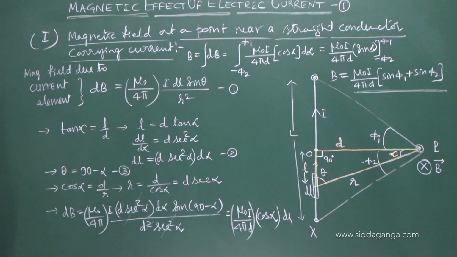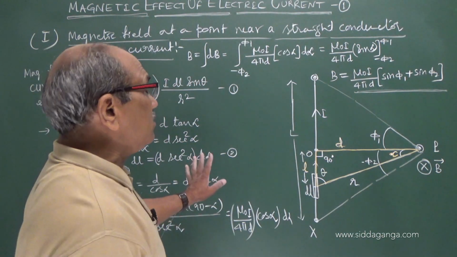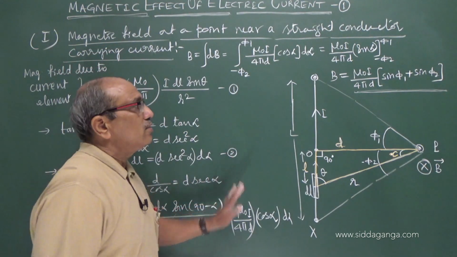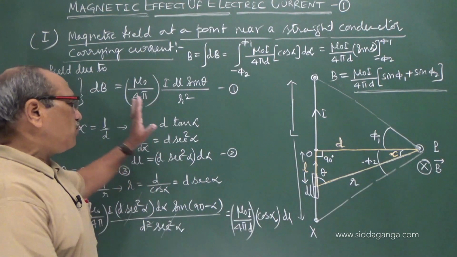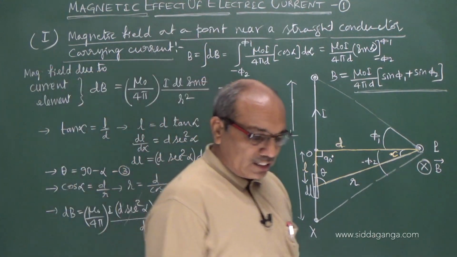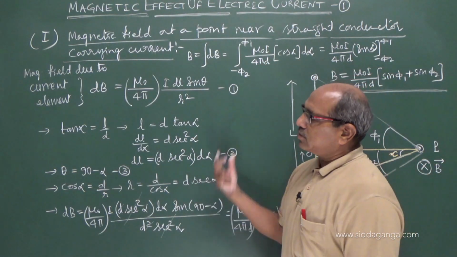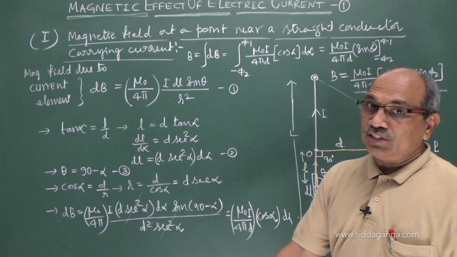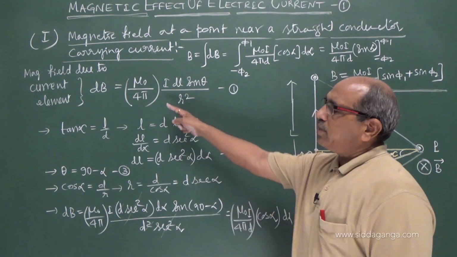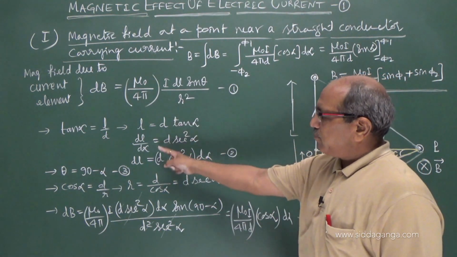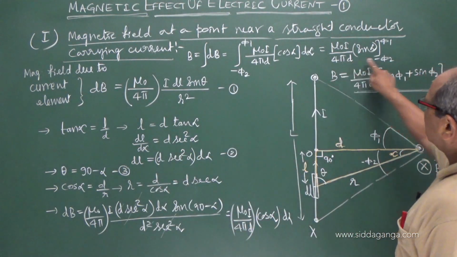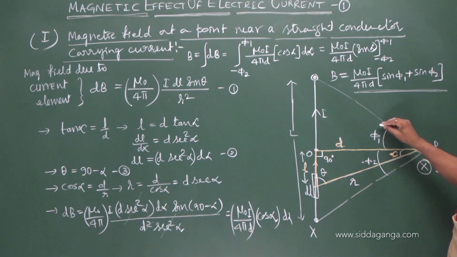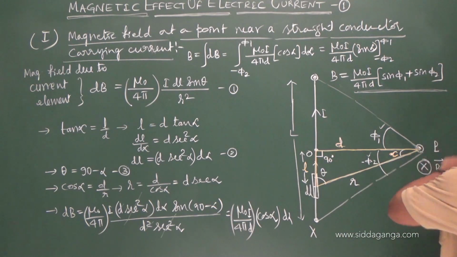So this is how we derived it here. No derivation is necessary for the board examination. For board examination, this equation is enough. But I showed you for your reference, because you are interested in NEET and JEE. Some concepts are essentially required to get the solutions in JEE papers. So we took the Biot and Savart law, substituted for dl, substituted for theta, and substituted for r, and on integration arrived at this equation, where phi 1 and phi 2 are the angles made with respect to the perpendicular line at the point P.